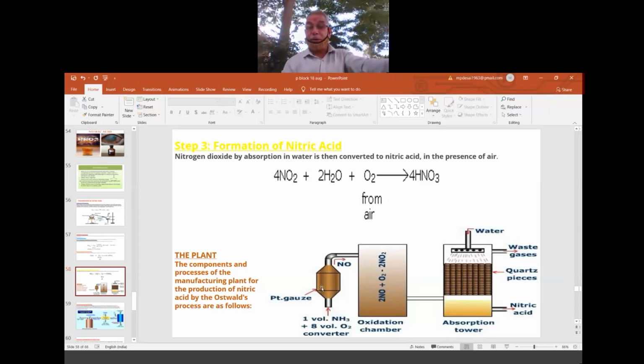The first portion is called what? Converter. So here the main part is done. Ammonia is converted to nitric oxide. That is the important part, so that is called the converter. That nitric oxide is taken through many pipeline connections. That is not shown here. Only one is shown, just to understand.